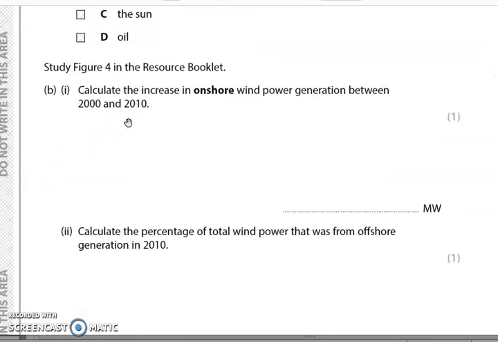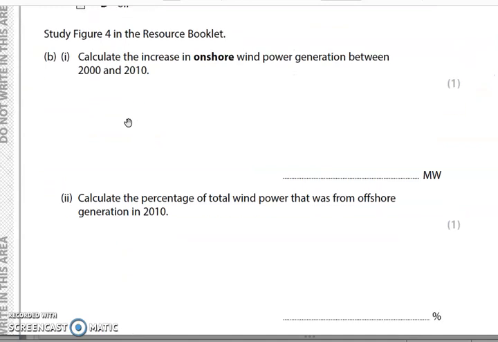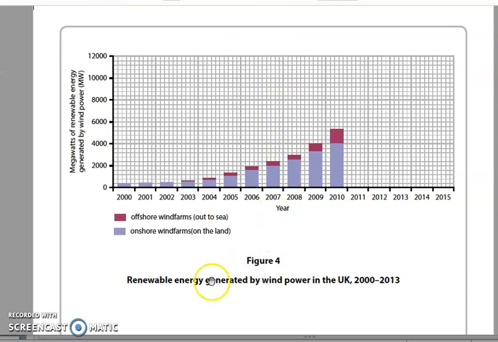Next up is study figure 4 in the resource booklet. So before we look at the questions, we look at the resource. Reading the title, we can see it is renewable energy generated by wind power in the UK between 2000 and 2013. We have the year along the x-axis and the amount of energy, and it's looking at the difference between onshore and offshore wind farms.